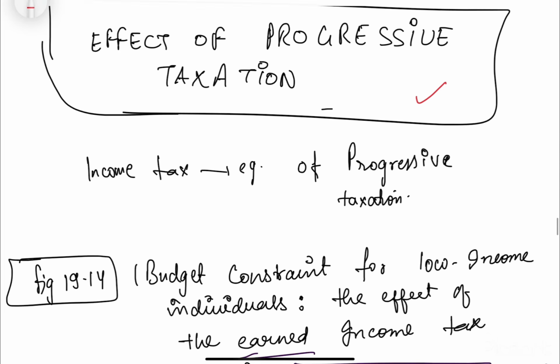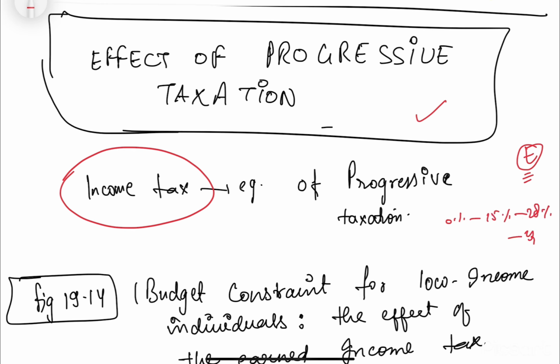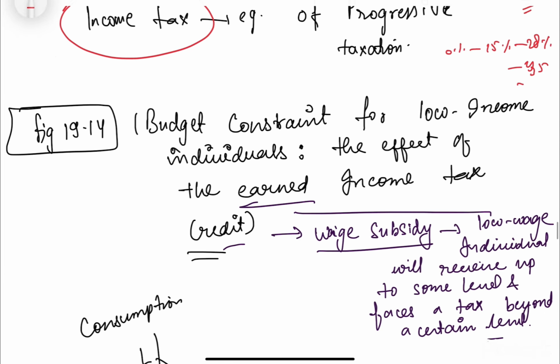So far, whatever we have covered, we have done only proportional taxes, right? Whether it was income tax or the interest income tax we saw, and different taxes, they were all proportional. Now we will look at progressive taxation, and a very common example of this is income tax. We have seen that income tax has different brackets: 0%, then 15%, something like 28%, or 35%, or 40%. There are different brackets and the rate is increasing marginally. This kind of tax we call progressive taxation.